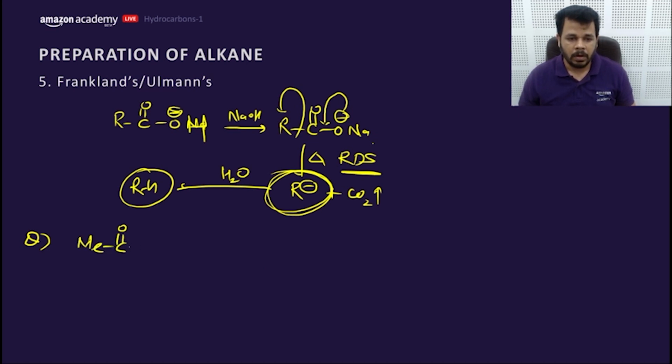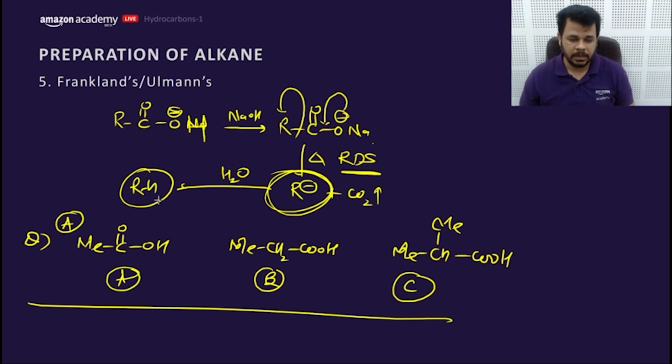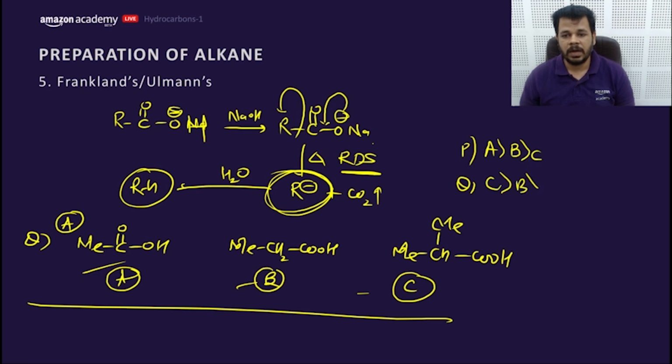For an example, this second one is MeCH2COOH, and third one is Me2CHCOOH. A, B, C. What would be the order of soda lime decarboxylation using these three acids? You can choose P or Q. A is greater than B and then C, or C is greater than B and then A. ACB.